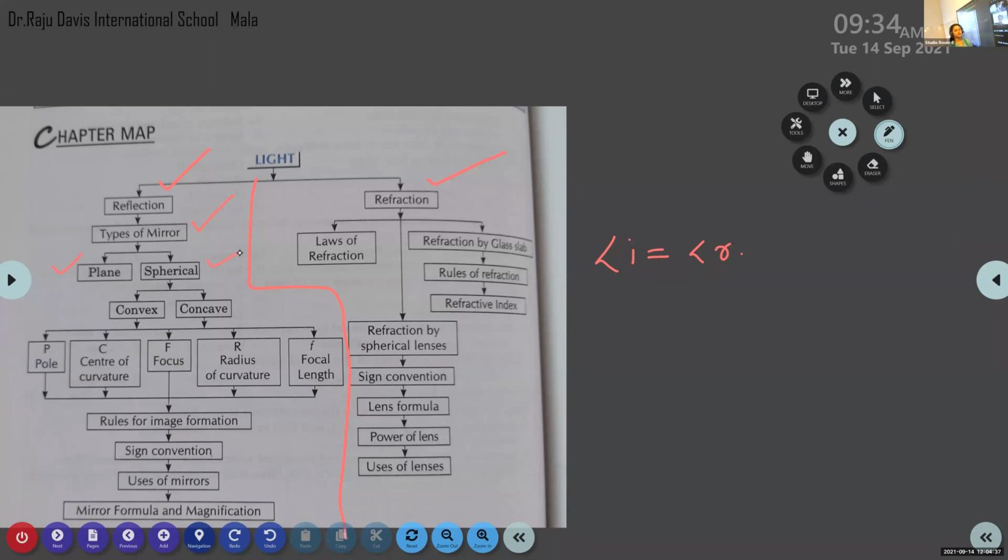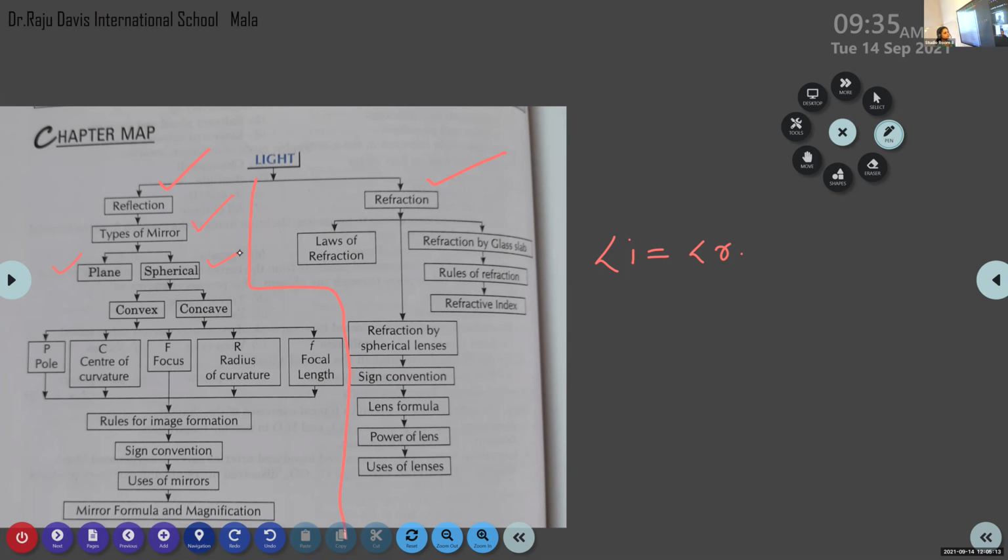The next question is to refer. What are the characteristics of the image formed by the plane mirror? It will be the same size, laterally inverted. Is it a real image? No, it is not a real image. It is a virtual and erect image.